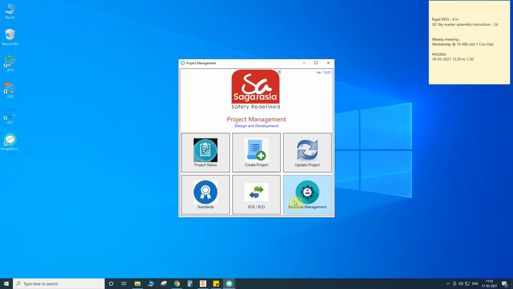Okay, so this area print, they are also working on that. These three items are still pending from the software developers. Okay, now I am going to project status, create project and update projects.